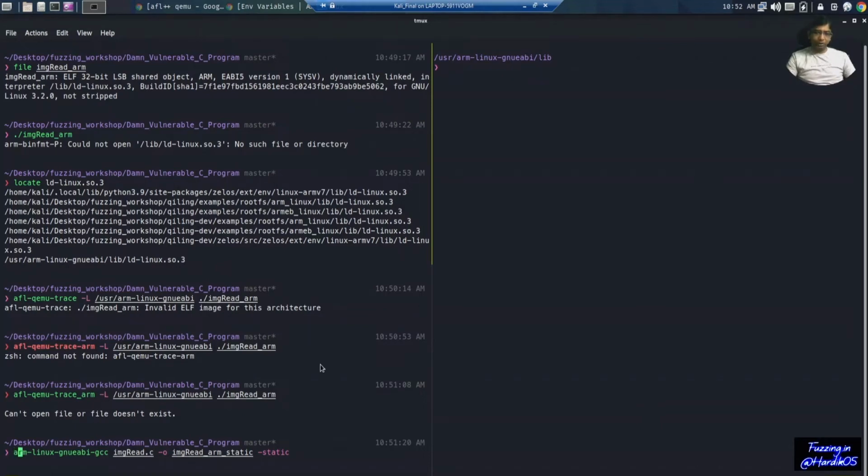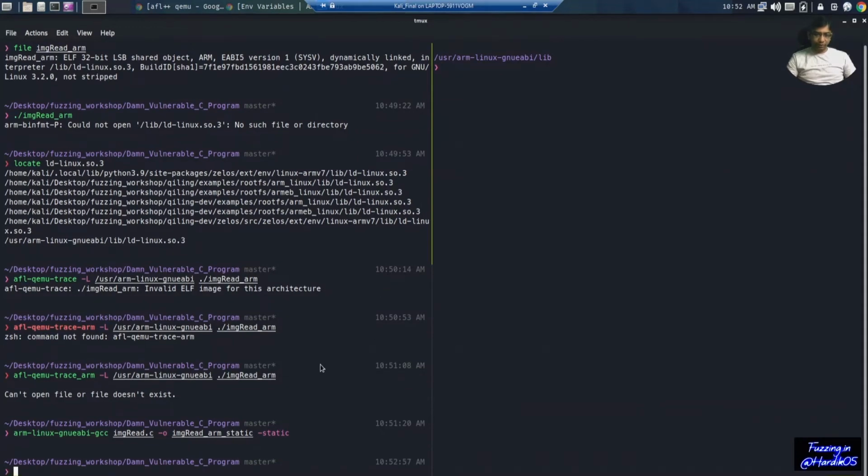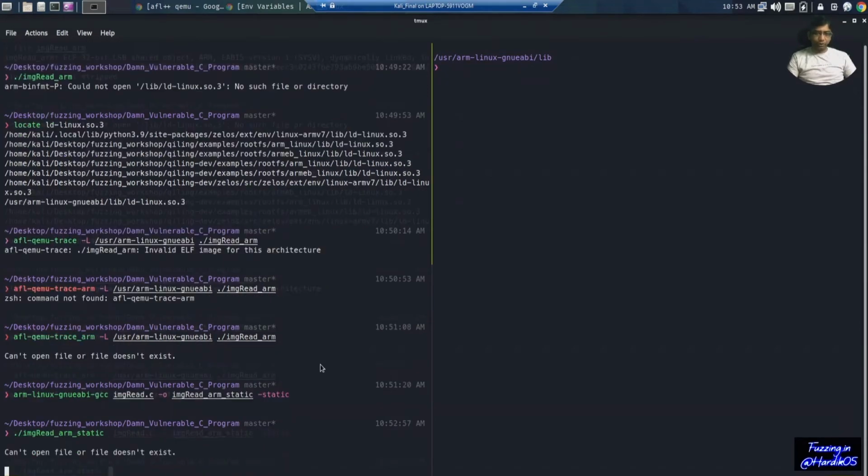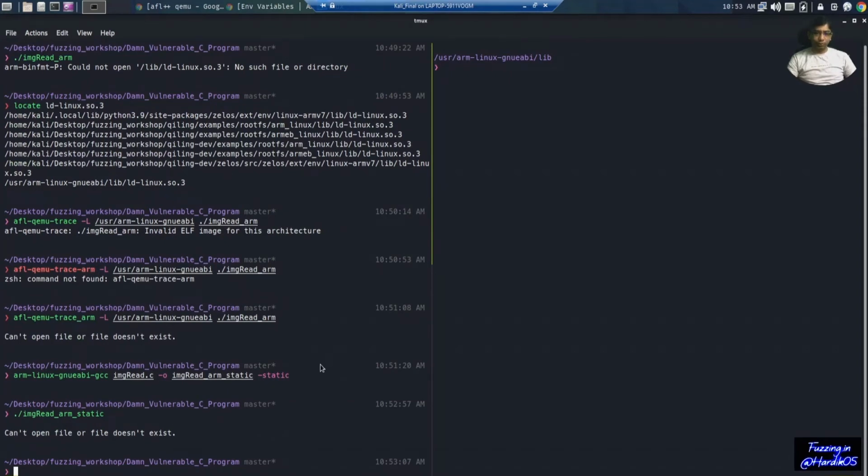Remember the command, that is arm-linux-gnueabi-gcc. We are compiling a 32-bit ARM binary. Then our program file, and I have given the name arm_static, so it is clear that it is a statically compiled ARM binary. And let's run. So now you can simply run this file, arm_static, and it will work without any issues. Basically what happens behind the scene is that since we have Qemu installed, it is actually executed by Qemu and not by the Linux system itself.